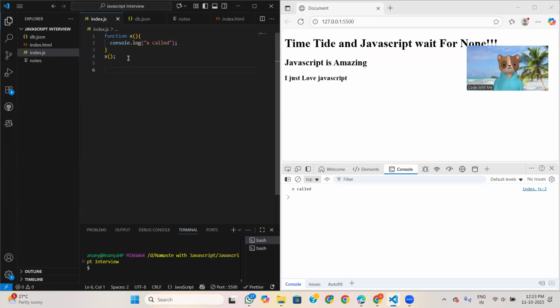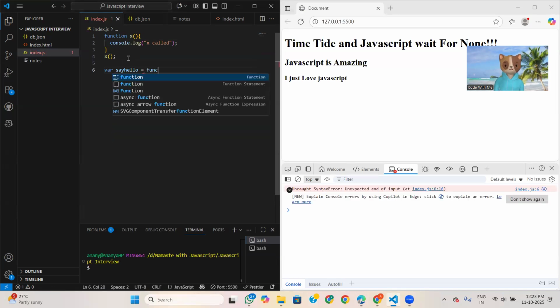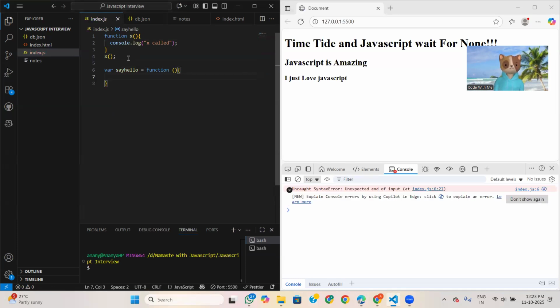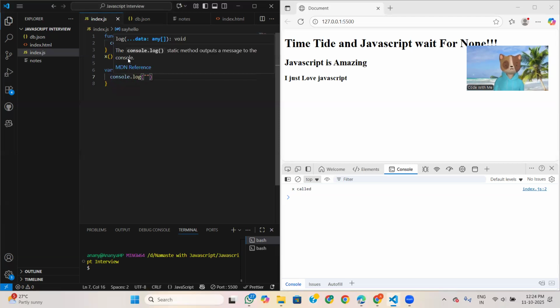Now, what is a function expression? Okay, I'm writing code, then you will get to know. Like if I write a variable, say hello, y called, y called.